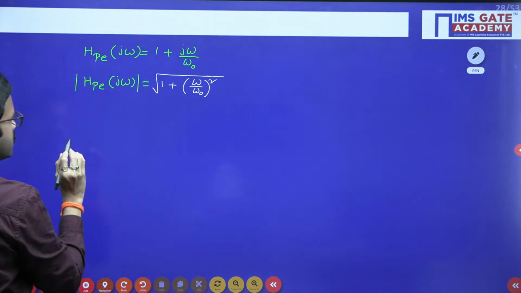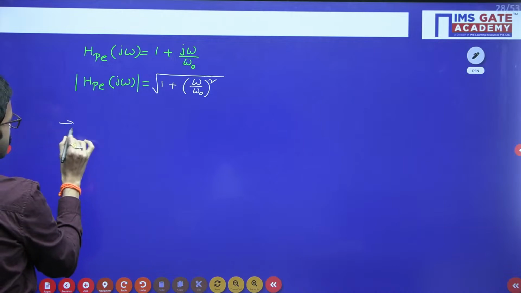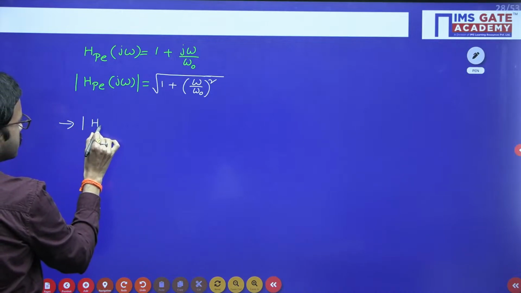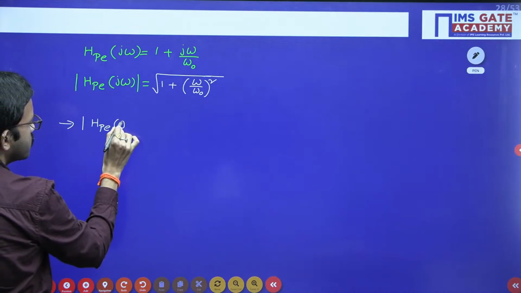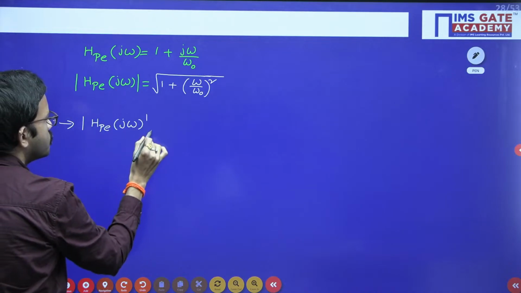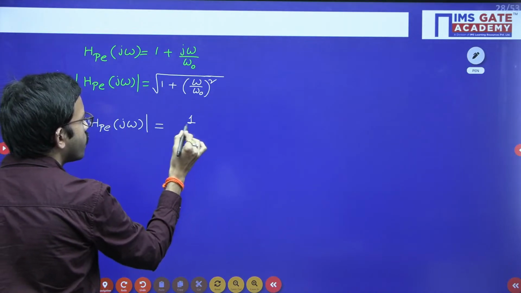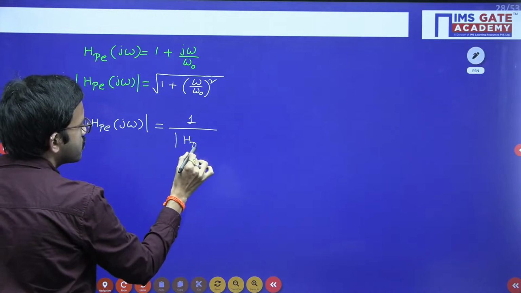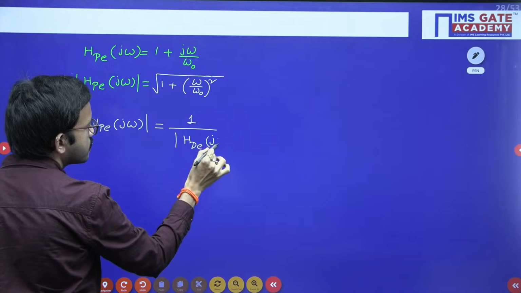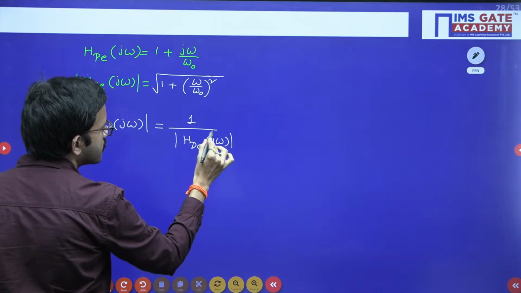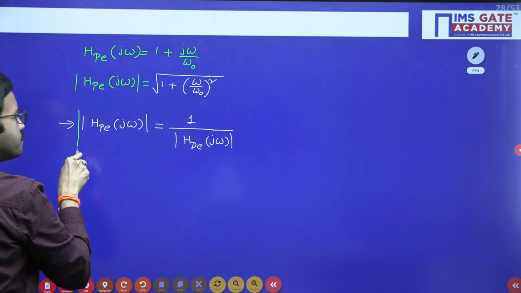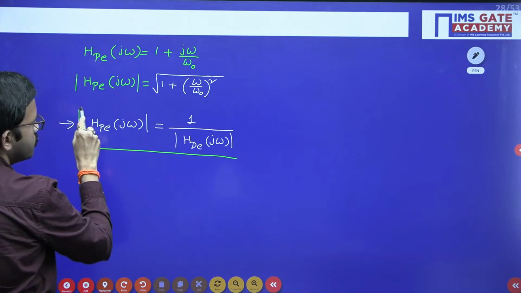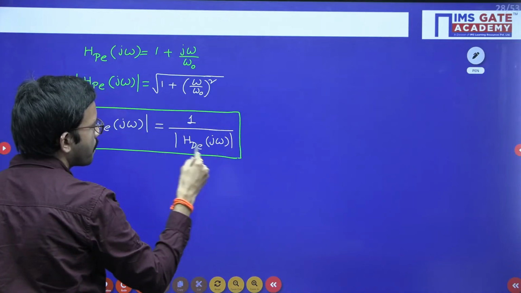Now this is a very important relation: the magnitude of the pre-emphasis network transfer function should be equal to 1 divided by the magnitude of the transfer function of the de-emphasis network. If you know this relation, you can easily solve this particular question.